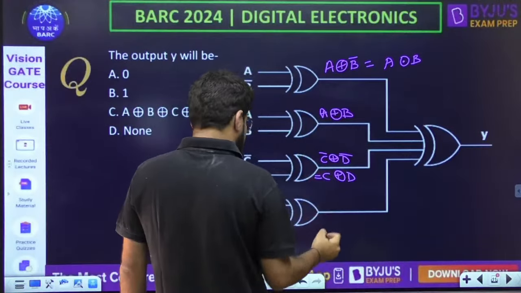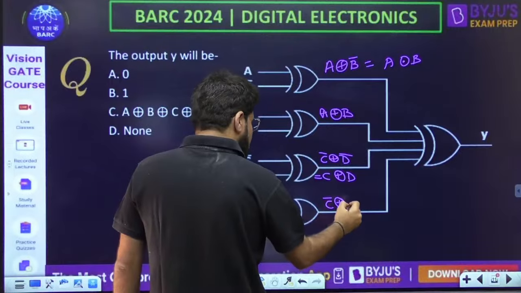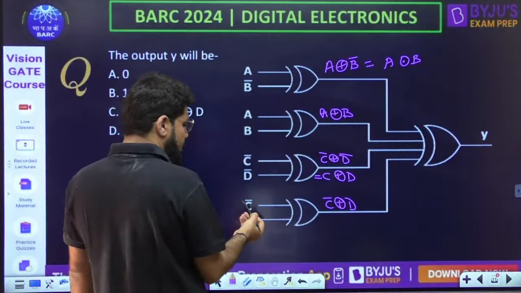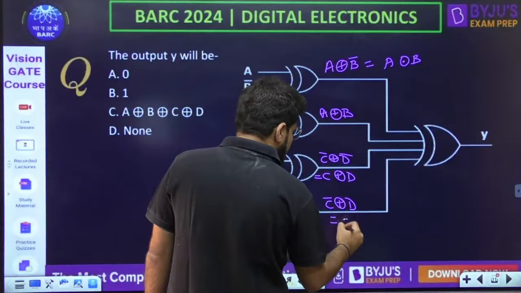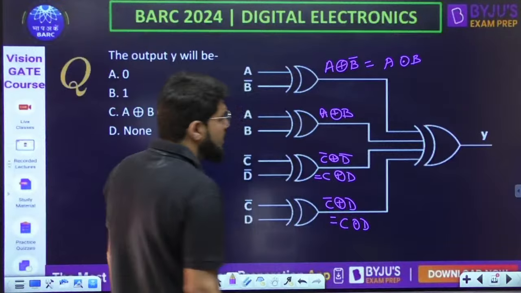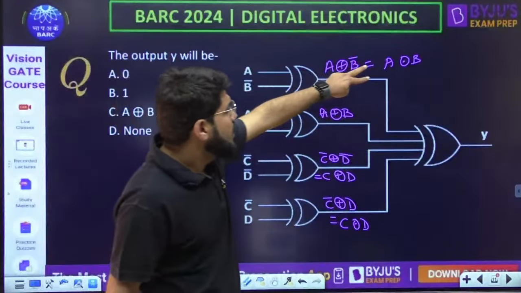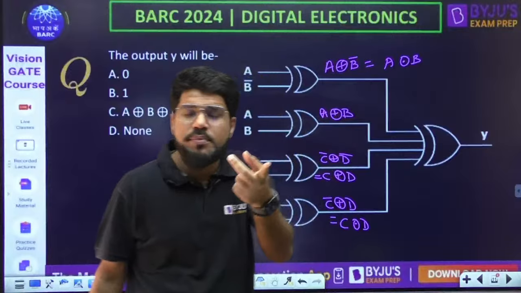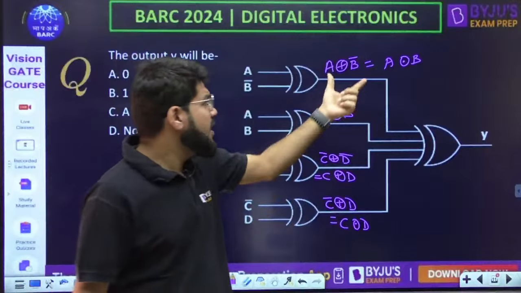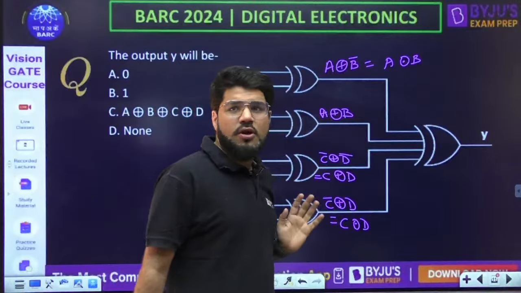When both are complemented, and in the last one again in the XOR only one variable complemented. C bar XOR D should be equal to C XOR D. Should be the C XOR D. Now if you look into the first two lines, A XOR B and A XOR B bar, they are complement of each other. Same inputs, A and B.